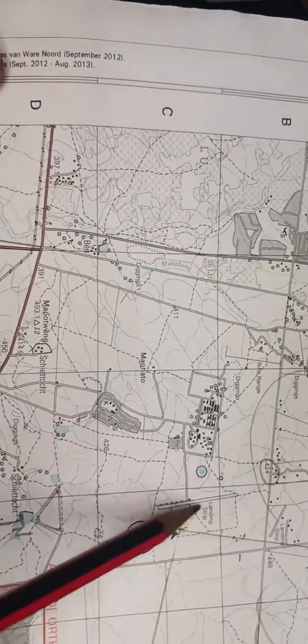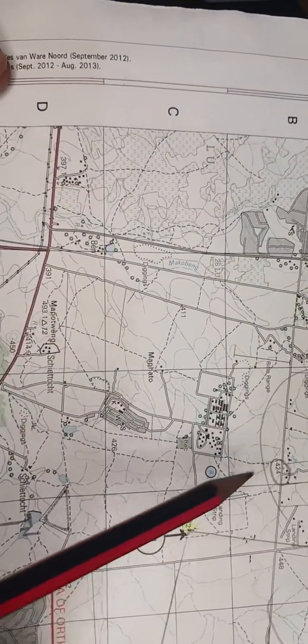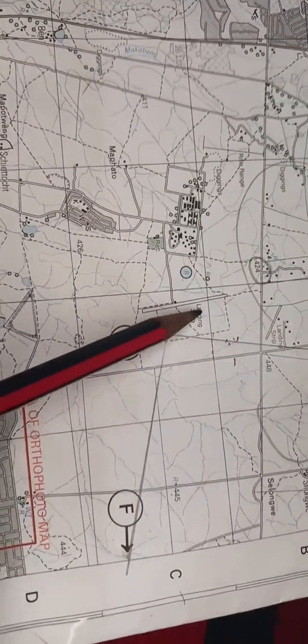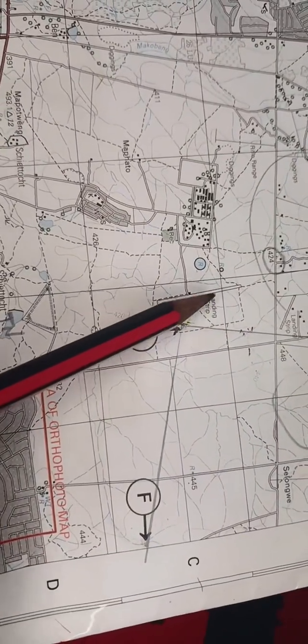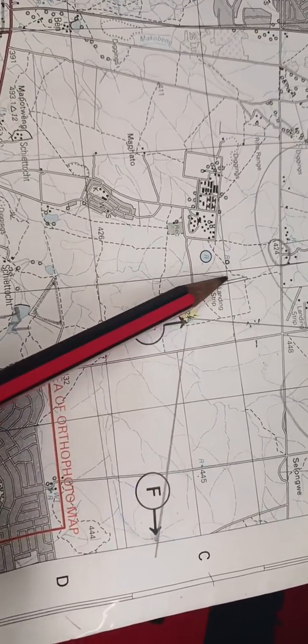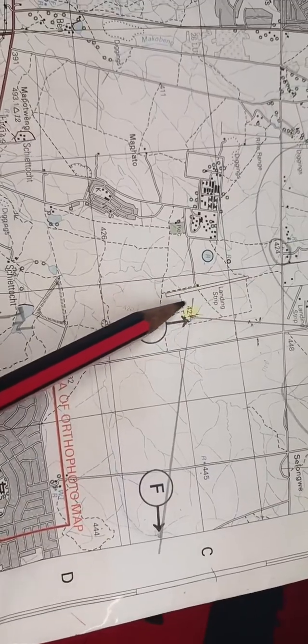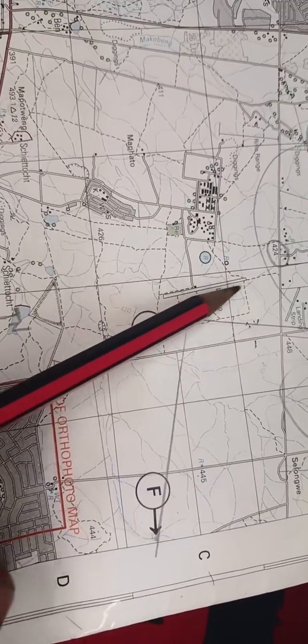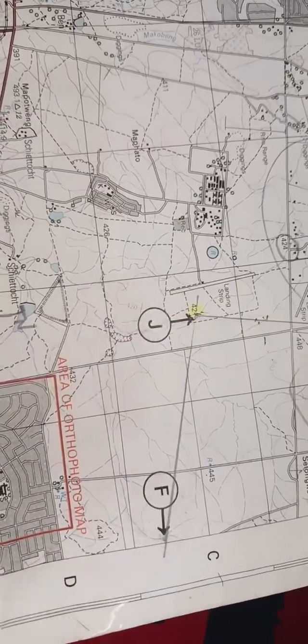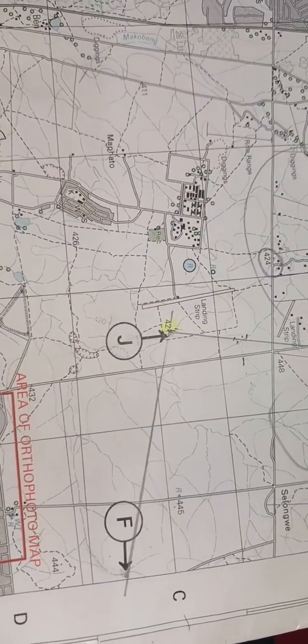Here, we are talking about where we have got this landing strip, B4 and C4. This is the landing strip for the aeroplane. So we are saying it's either north, northwest, or south, southeast. We are able to determine the wind direction because of our landing strip here. The orientation of the landing strip.